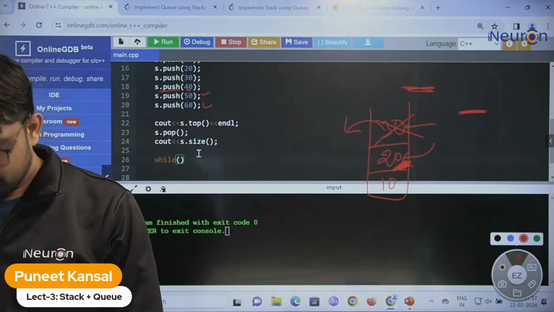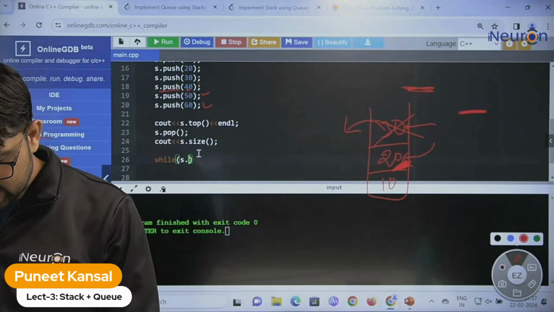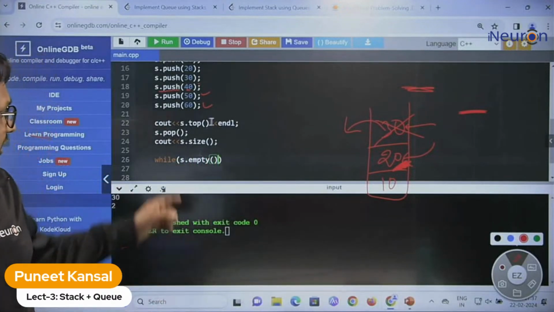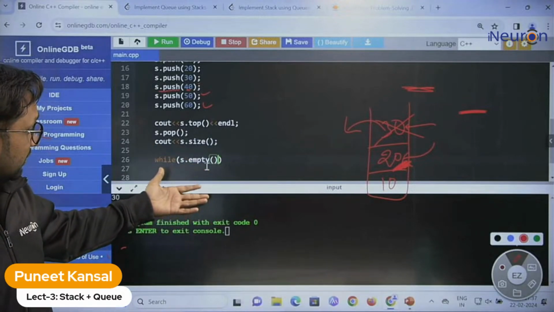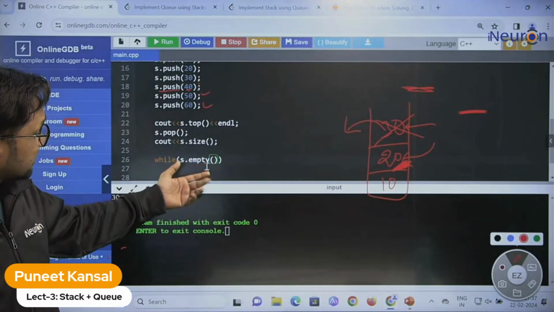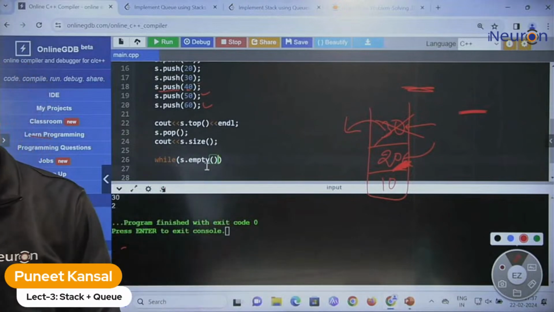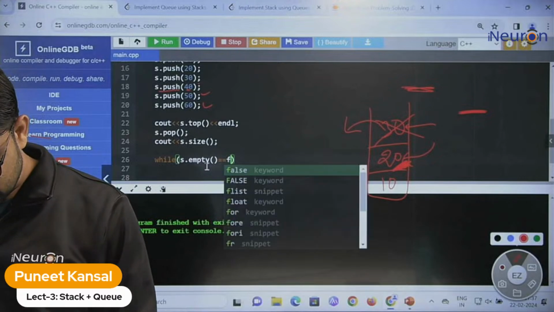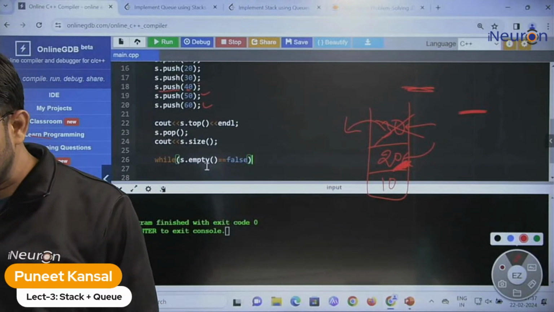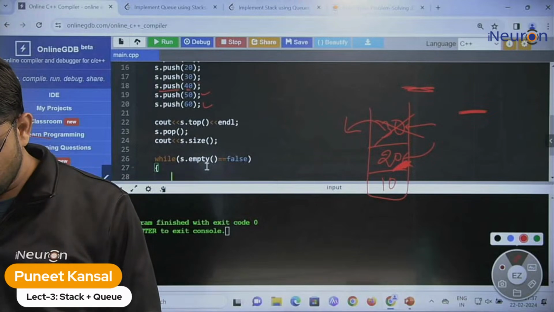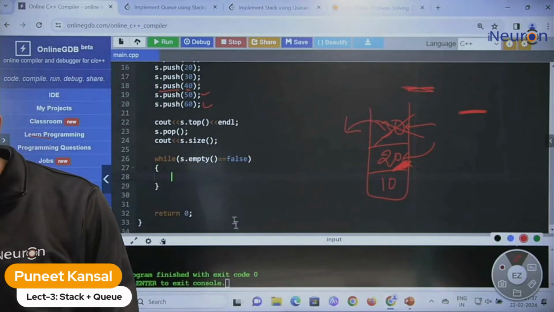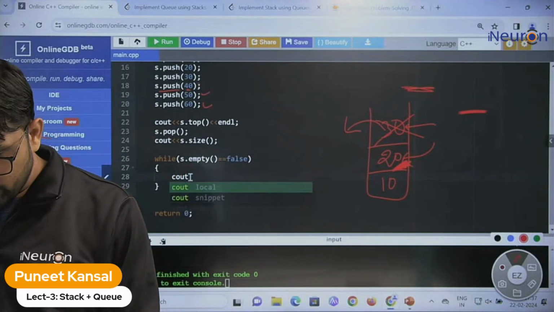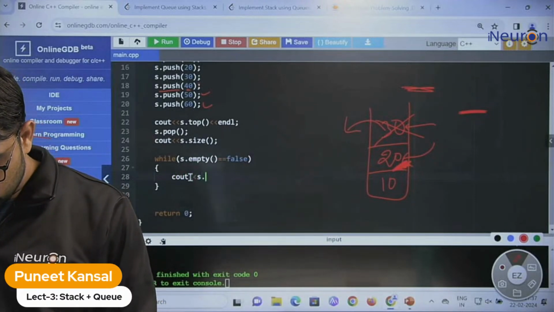While my stack is not empty. So there is a function empty. This empty function will return true if the stack is empty. Otherwise, it will return false. So I'm checking if this is false, then we will print the elements. Whatever is inside the stack, we will print. You know that to print the top element, we can use the top function.